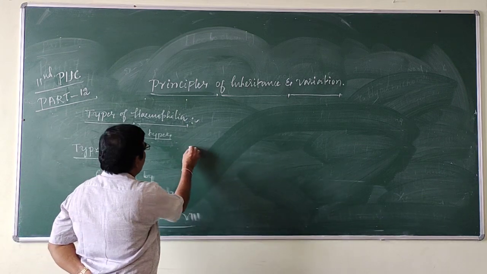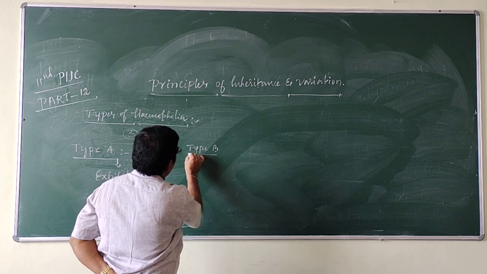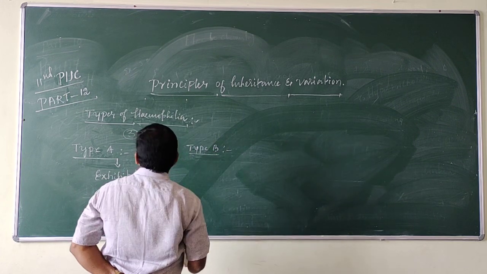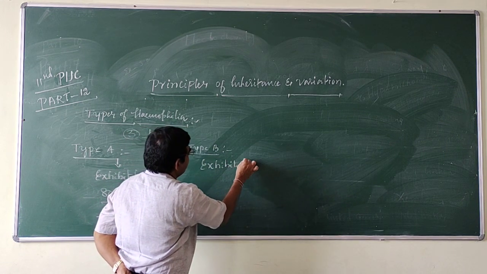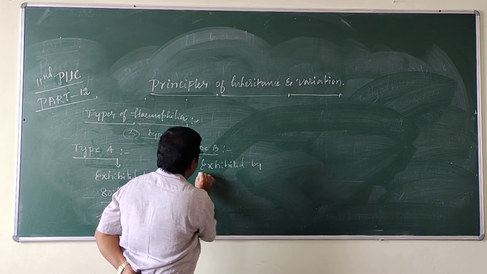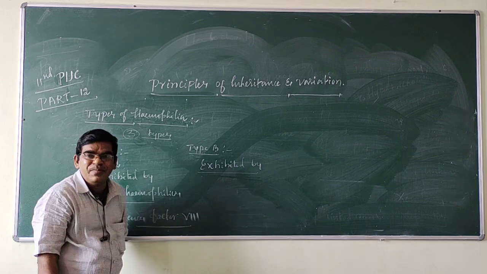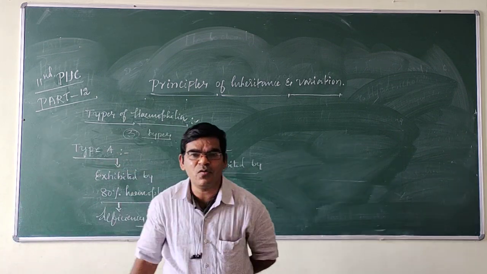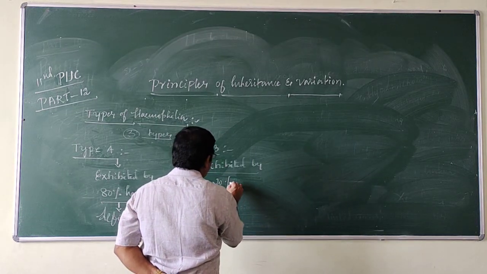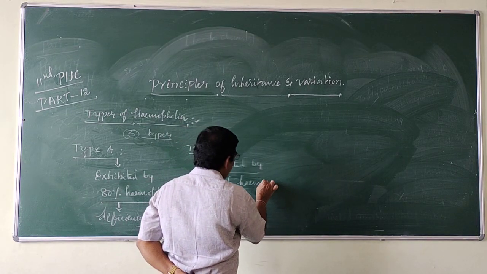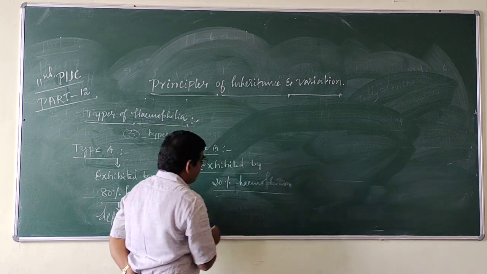Next, type B hemophilia. Type B hemophilia is exhibited by 20% of hemophilics.